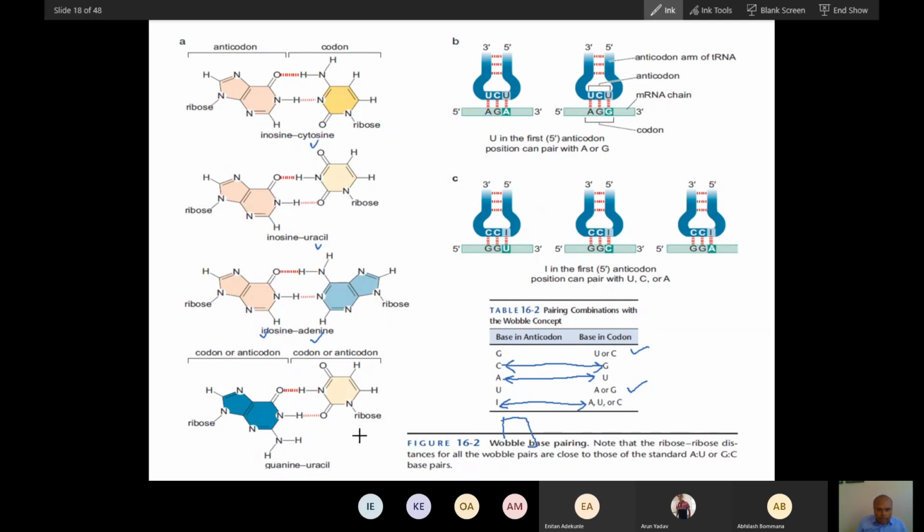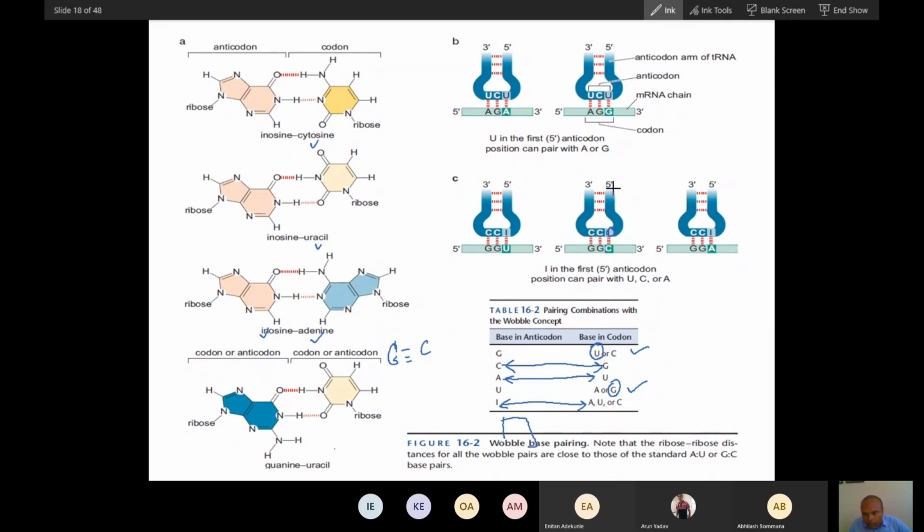Here, and then this uracil, guanine can also form. Guanine generally forms with what? Cytosine. But guanine here can also form a bond with uracil, and uracil can also form with guanine. So that is how base pairing works at this first position of the anticodon, because this is 5 prime.